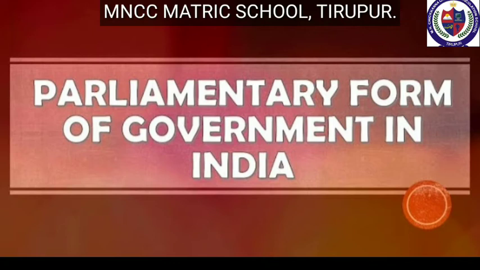Next, features of parliamentary form of government. Nominal and real executives, majority party rule, collective responsibility, dual membership. Merits of the parliamentary form of government. Harmony between legislature and executive, responsible government, prevents dictatorships, wide representation. Demerits, unstable government, no continuity of policies, dictatorship of the cabinet, against separation of powers.